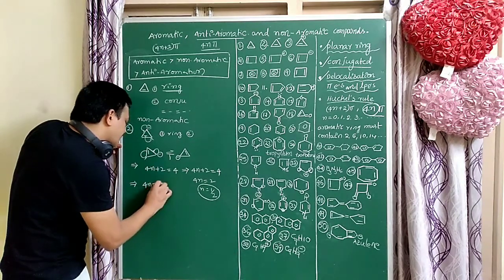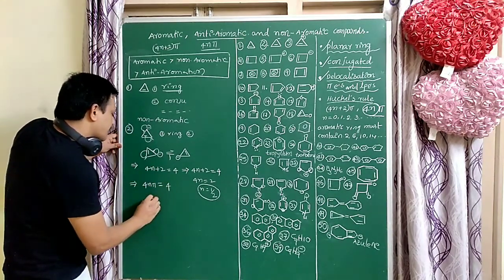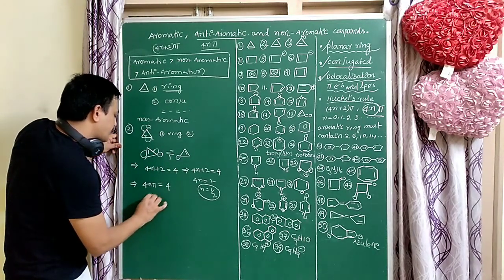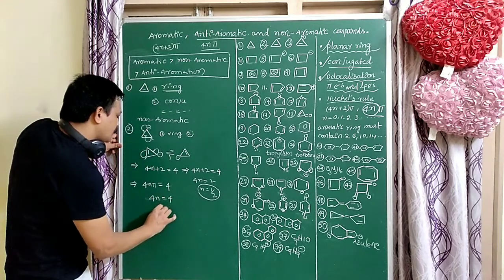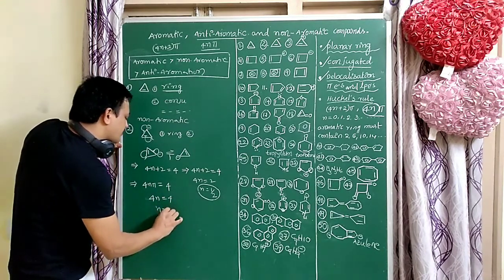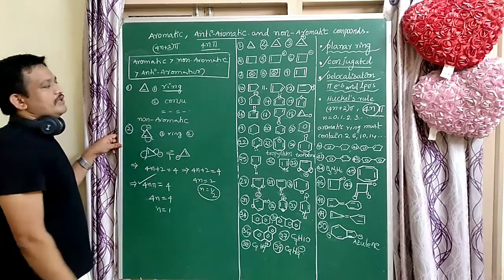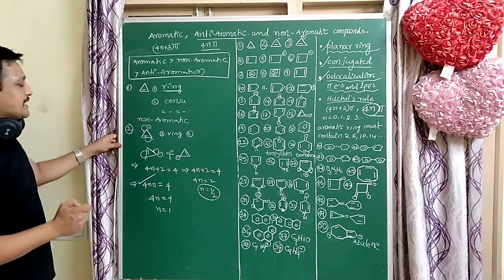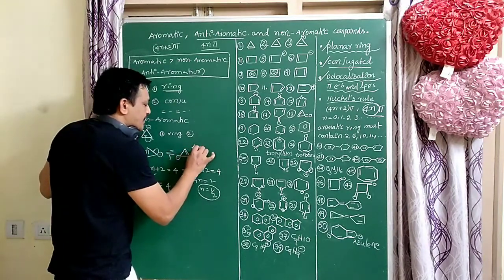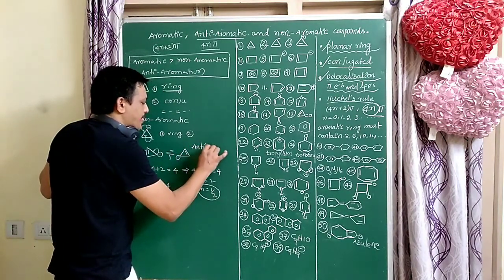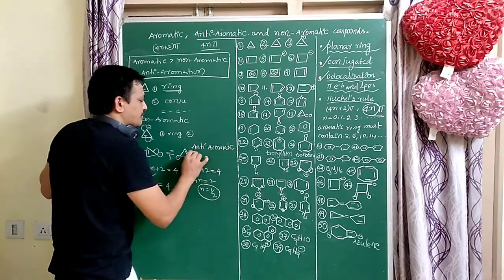Next, does it follow the 4n pi electrons or not? Here 4n equal to 4, n equal to 1. So this molecule follows the 4n rule. That's why it is an anti-aromatic compound.